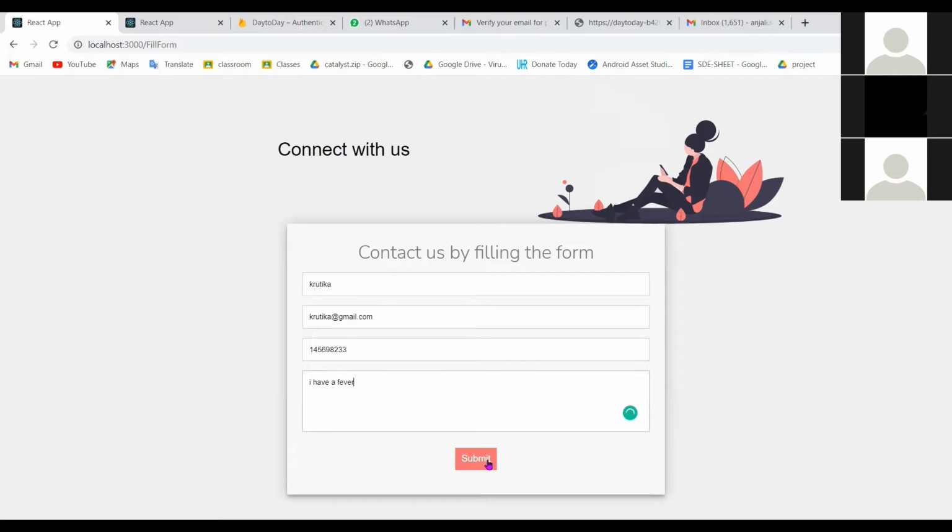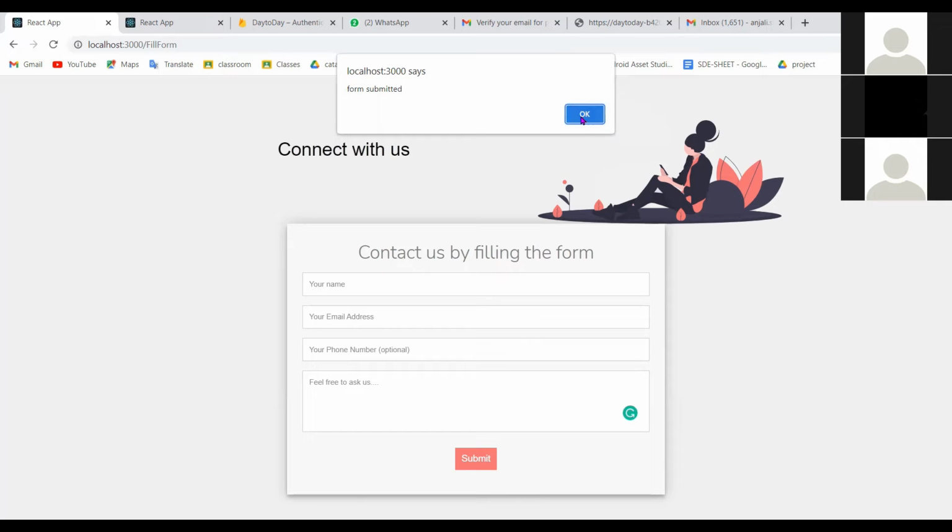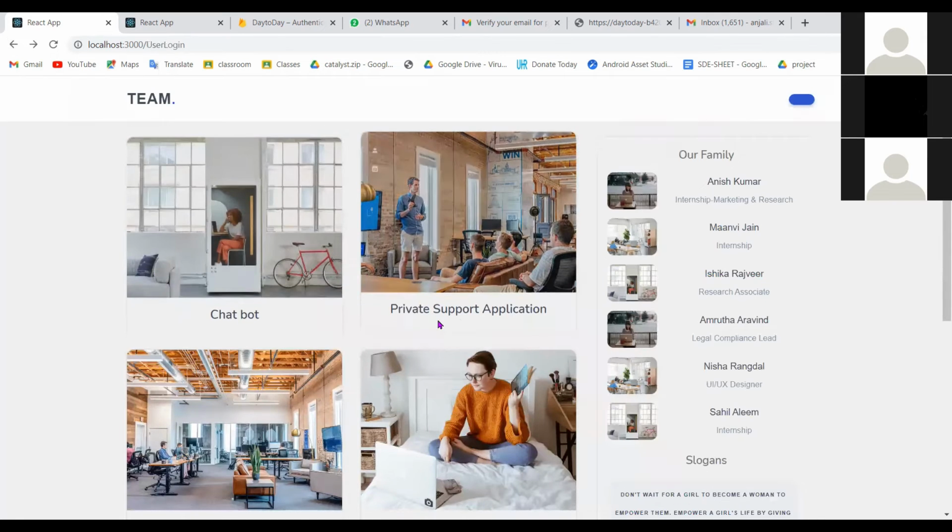So this is the private room wherein we can consult a particular doctor. This is different from the chatbot. The chatbot is a common thing, and here we can book appointments with the doctor. After replying, it would be displayed on the admin login page. So admin would be able to handle all the stuff.